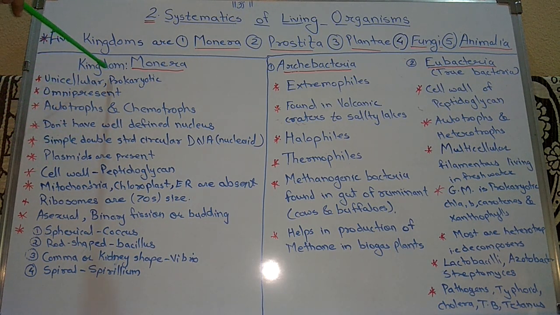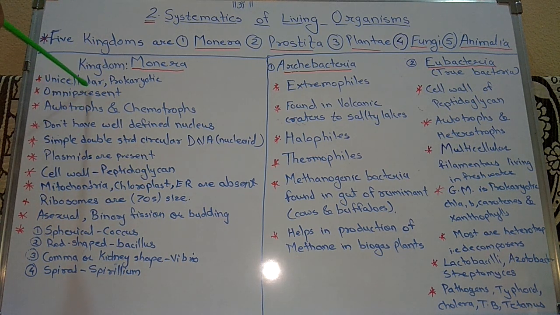The first kingdom is kingdom Monera. The characters of kingdom Monera: first, these are unicellular organisms with prokaryotic cellular organization. Unicellular means the organism is made up of only one cell, and the cell has prokaryotic cellular organization.